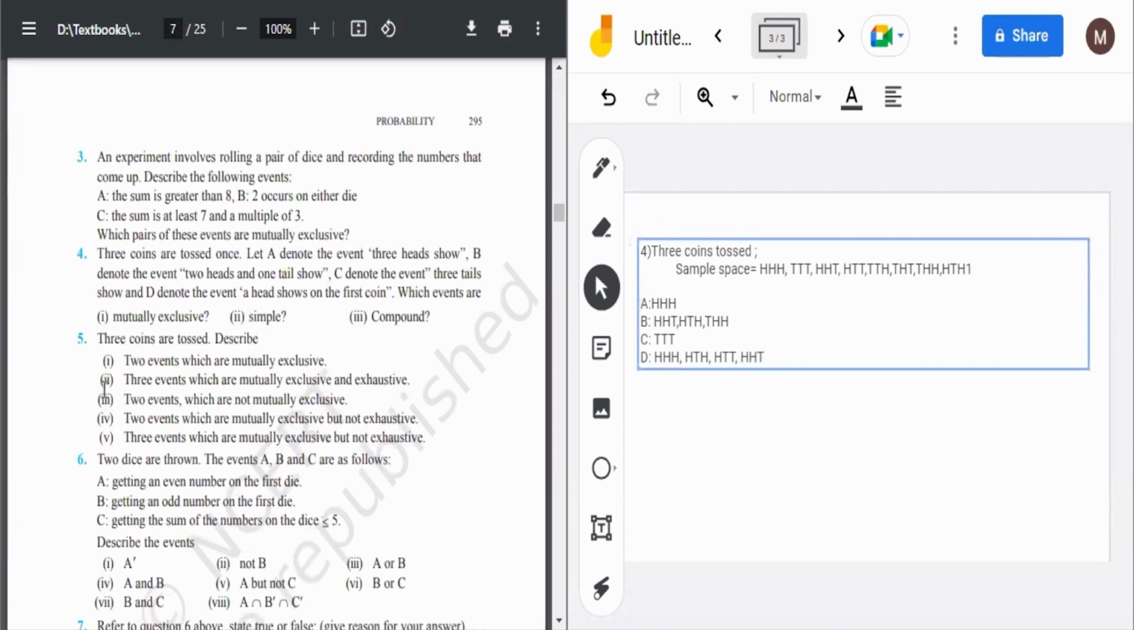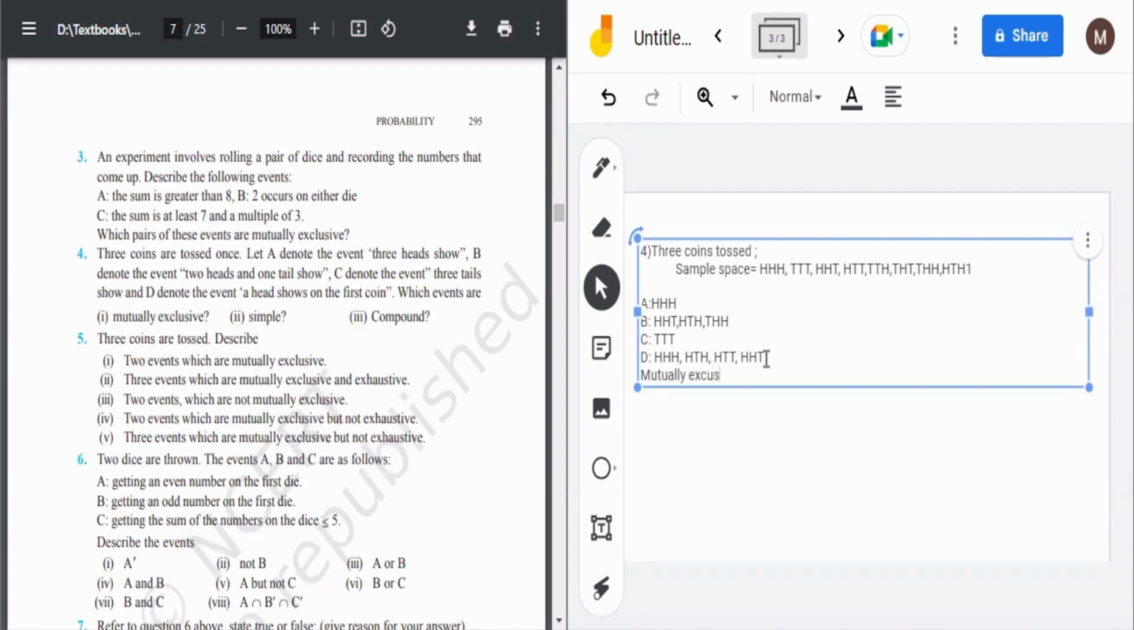Now you have to tell which are mutually exclusive. Mutually exclusive means those that do not overlap. Then A and B are mutually exclusive, no overlapping. B and C are mutually exclusive. A and C are mutually exclusive. A and D are not, because head and head are there. B and D are also not, because they are also overlapping, and C and D are. So which ones are mutually exclusive?